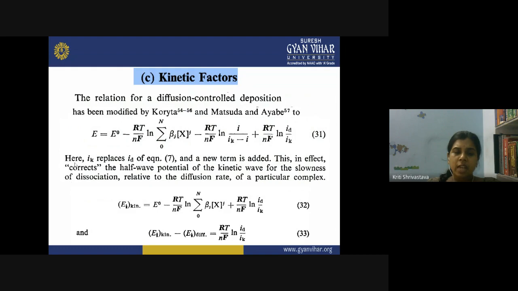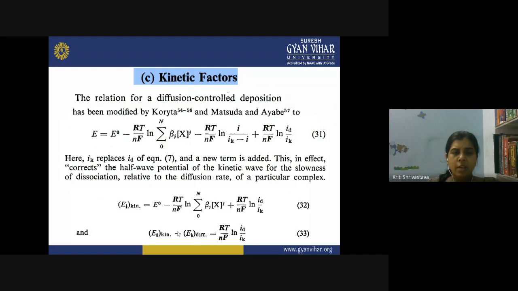The limiting current in case of the kinetically controlled wave is called IK, and in case of the diffusion controlled wave it is called ID. When this equation is simplified, another equation can be derived, and finally you get this form of equation.